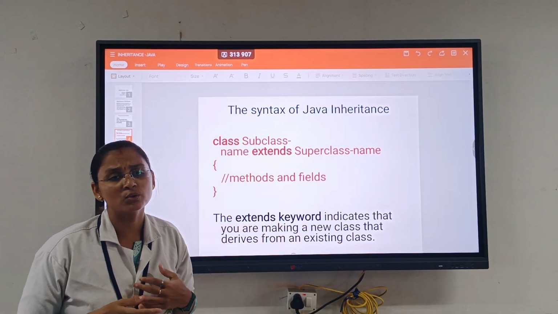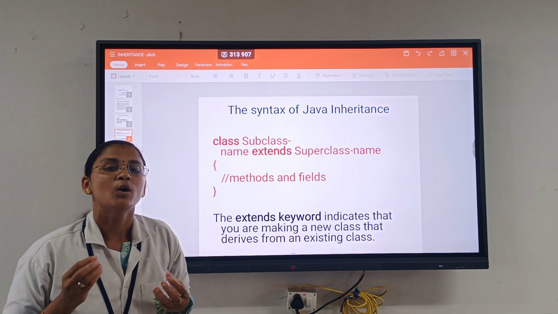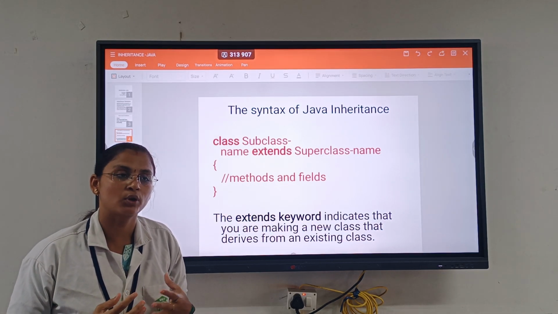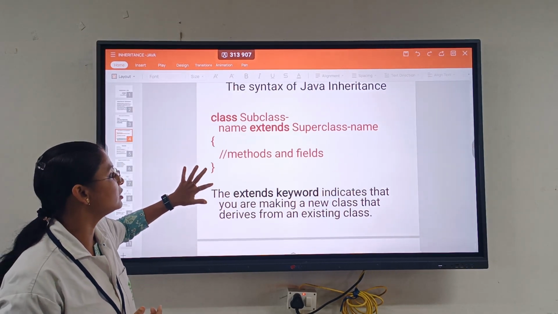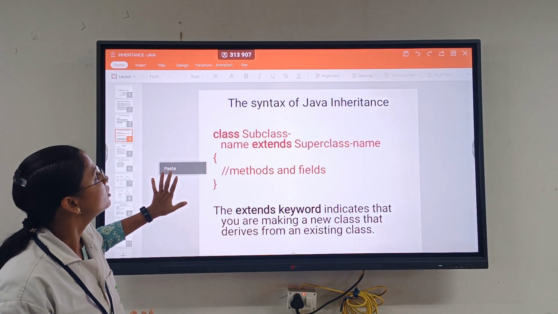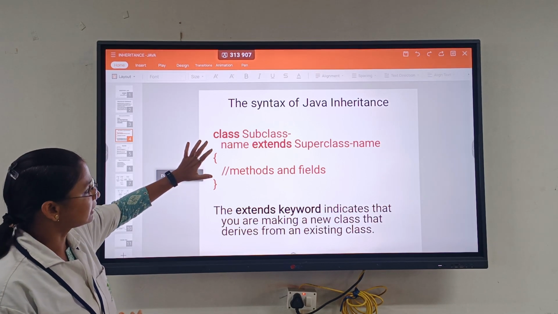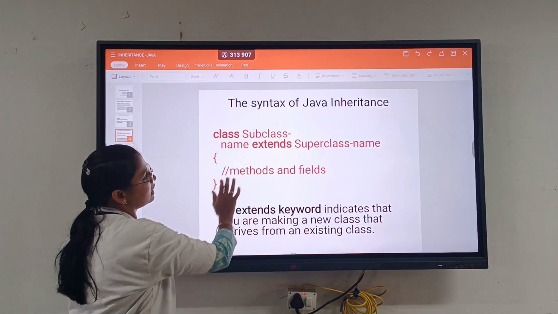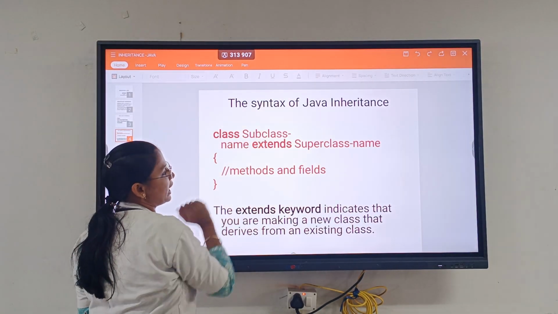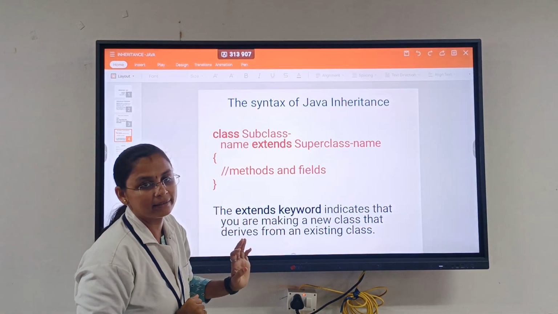Then we are going to see the syntax. Usually in every concept, how do we create the program? We have a basic syntax. Here we have a subclass and a superclass. A subclass is a child class, and a superclass is a parent class.